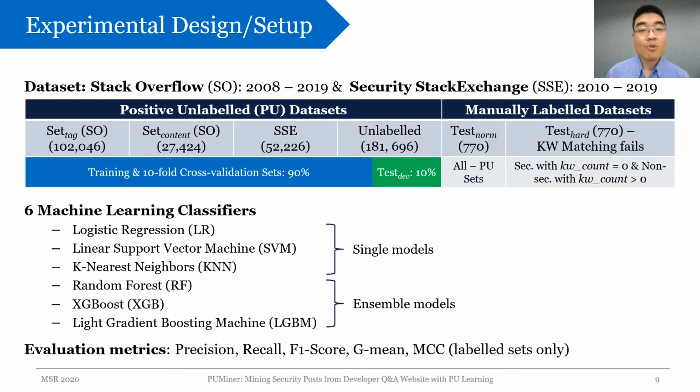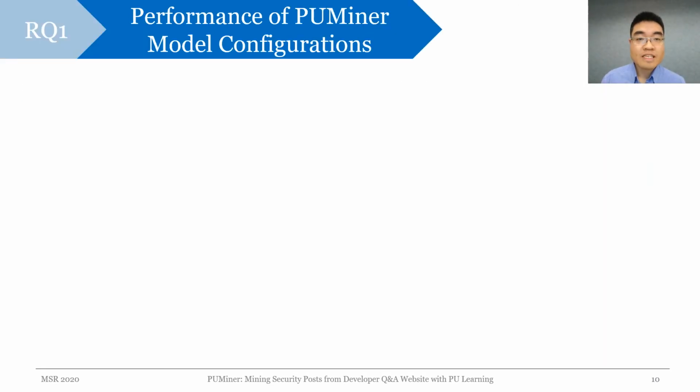We also employ a wide range of evaluation metrics for both PU and labeled datasets, including precision, recall, F1 score, G-mean, and Matthews correlation coefficient, namely MCC. G-mean is used to select the optimal model since it has explicit formulas for both PU and labeled scenarios, whereas MCC only works on fully labeled datasets since it requires the negative class. Now I'll present our main findings.